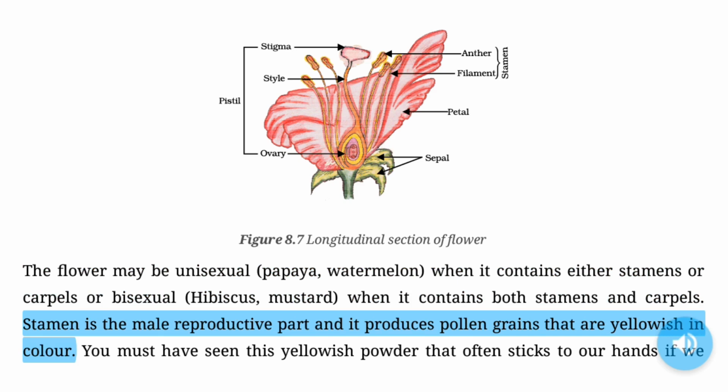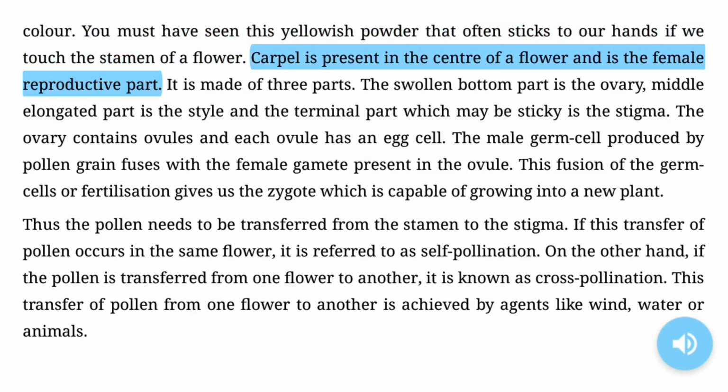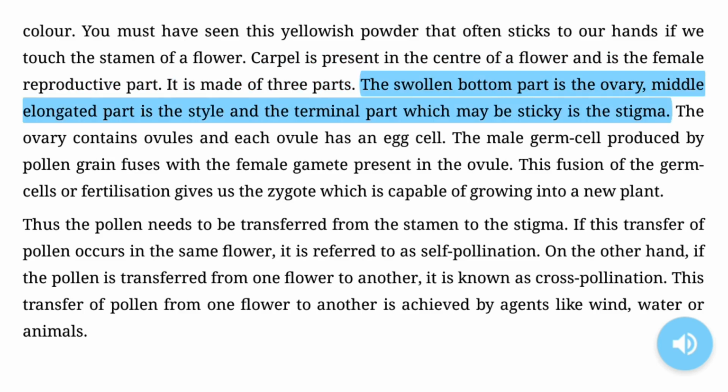Stamen is the male reproductive part and it produces pollen grains that are yellowish in color. You must have seen this yellowish powder that often sticks to our hands if we touch the stamen of a flower. Carpel is present in the center of a flower and is the female reproductive part. It is made of three parts. The swollen bottom part is the ovary, the middle, elongated part is the style, and the terminal part, which may be sticky, is the stigma.